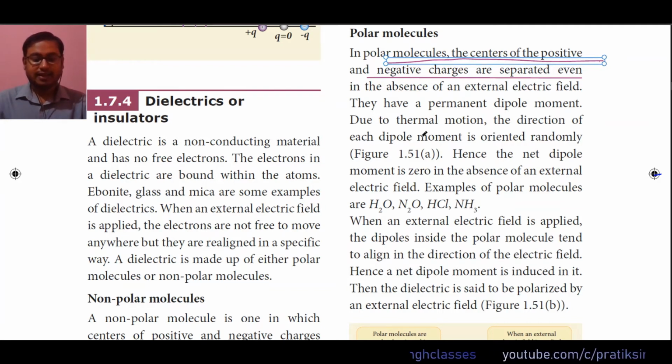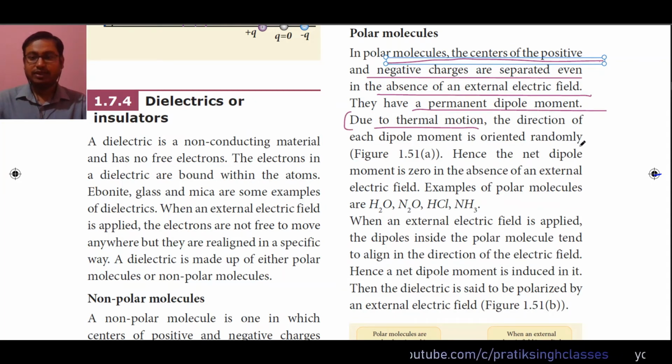Because of that, there will be some dipole moment. They have permanent dipole moment. Due to thermal motion, meaning motion of the particles because of temperature or heat, the direction of each dipole moment is oriented randomly, as given in figure 1.51a.